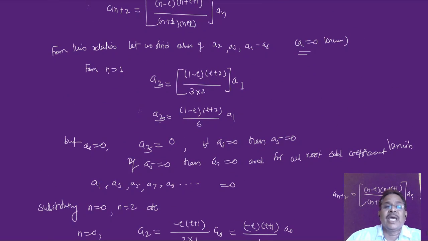Because of this reason a1 is equal to 0. Since a1 is 0, no need to go for a3, a5, a7, etc., because the recurrence relation connects a3 and a1. The next recurrence relation connects a3 and a5, then a7 connects with a5, and since a1 is 0, all odd coefficients a3, a5, a7, etc. are going to vanish.